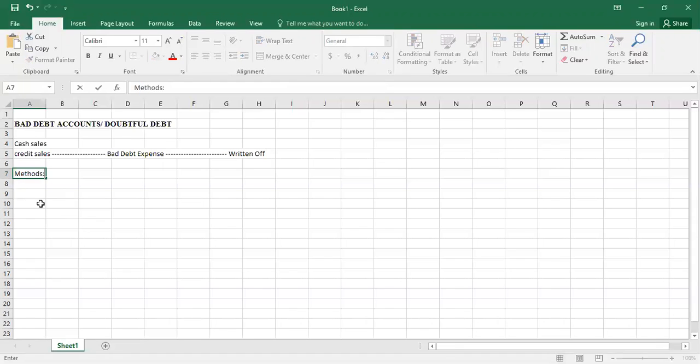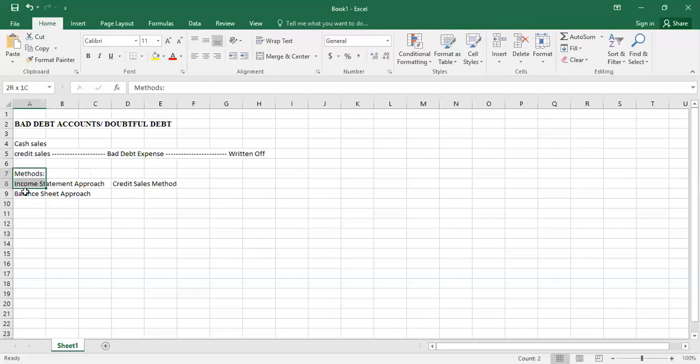There are two methods for calculating bad debt expense. The first method is the income statement approach, and the second method is the balance sheet approach. Under the income statement approach, there is the credit sales method.